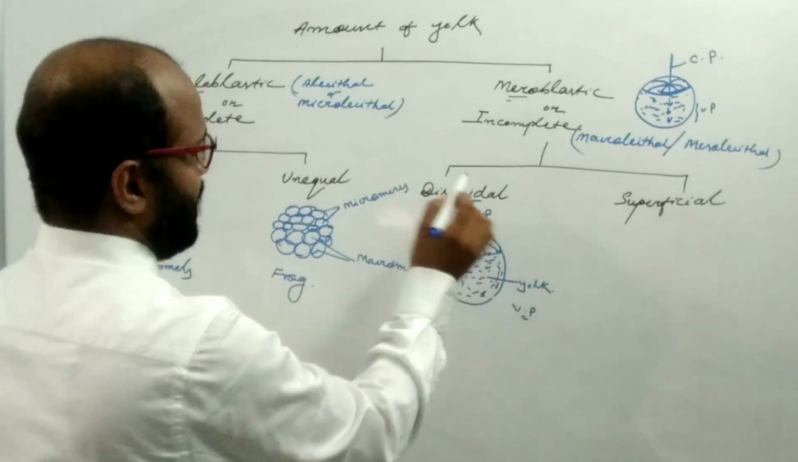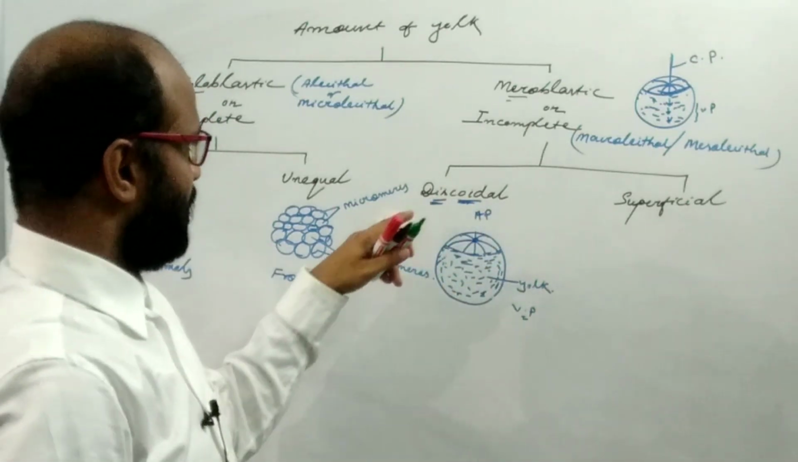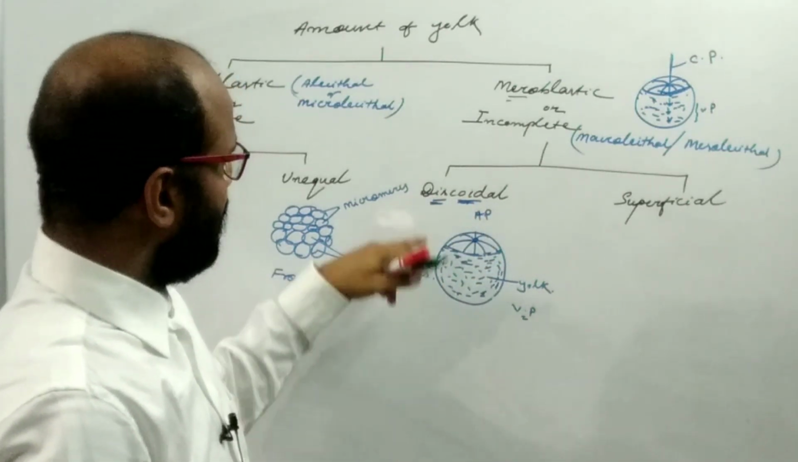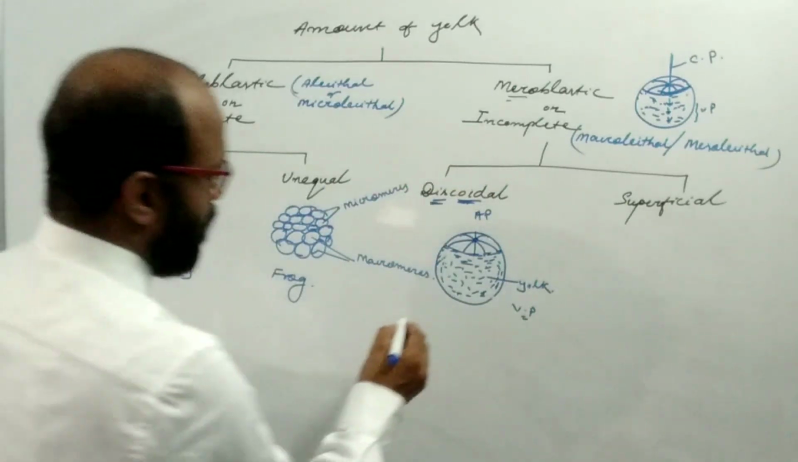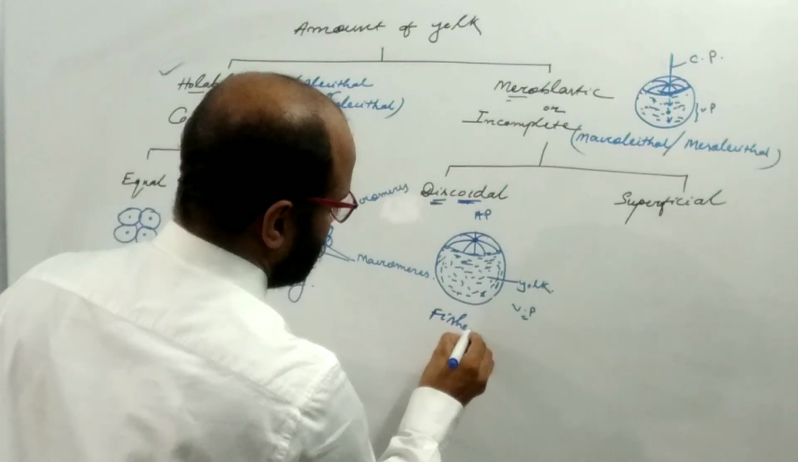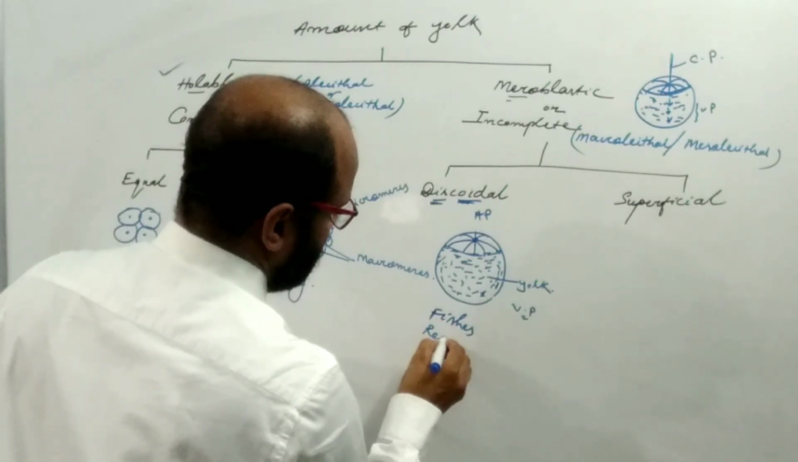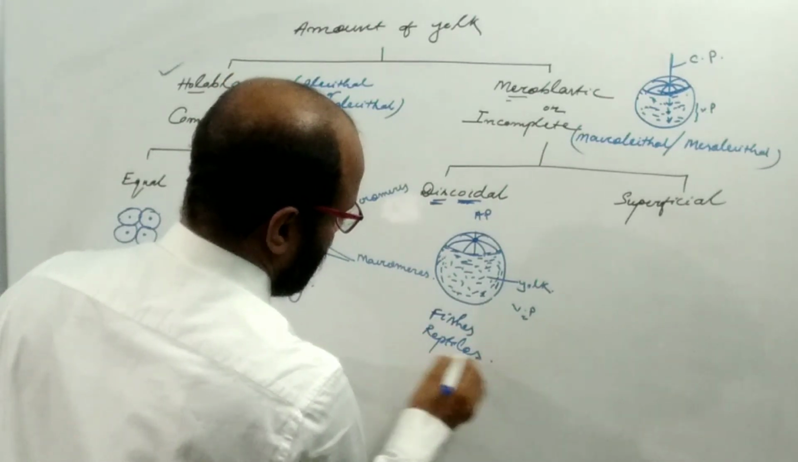This is the one disc. That's why it is known as the discoidal meroblastic cleavage, which is found in fishes, reptiles, birds.